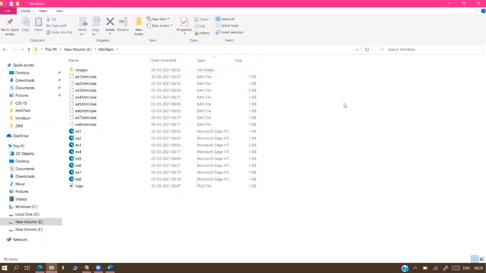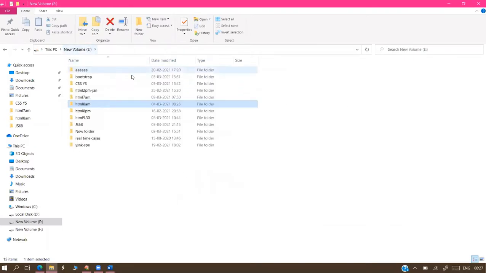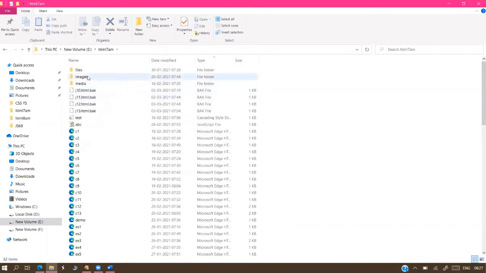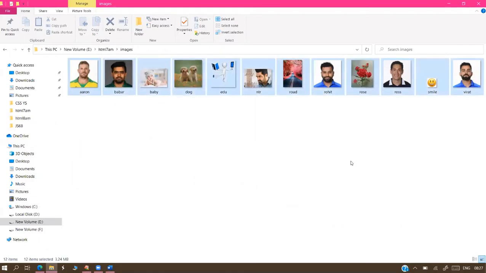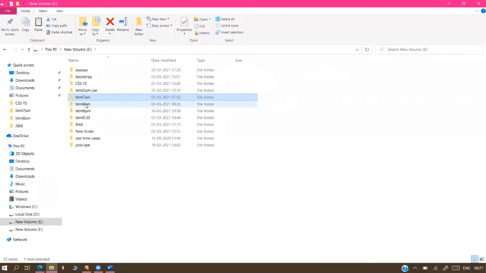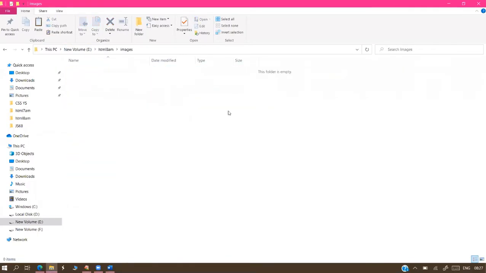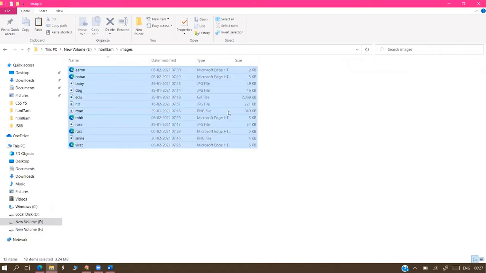So what am I doing, sir? In the other batch I used some images, so I'm just copying those images. Yes, all the images are copied successfully.